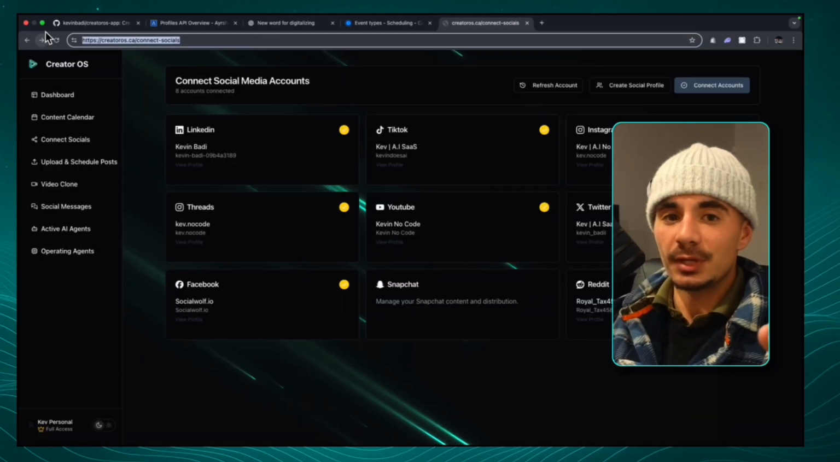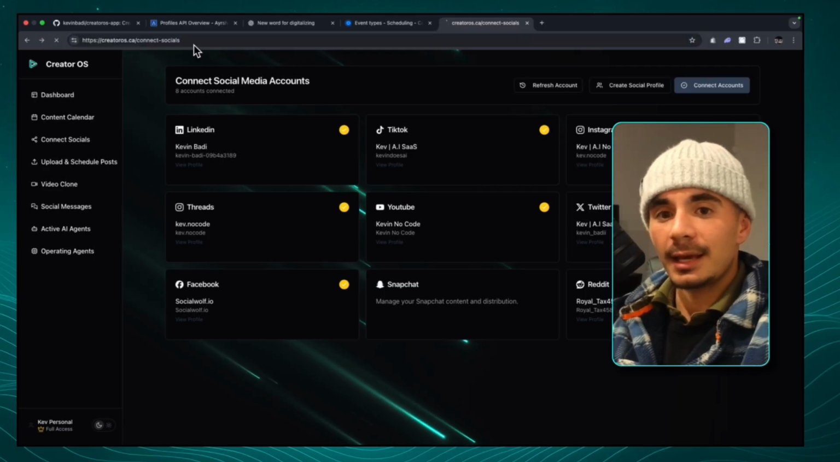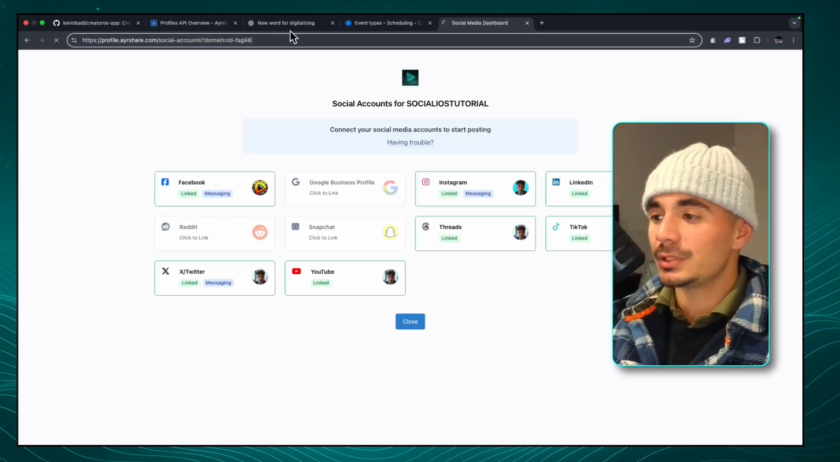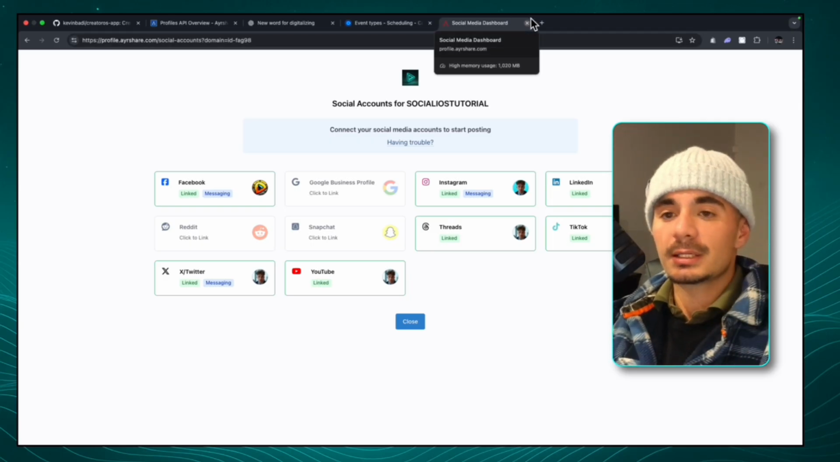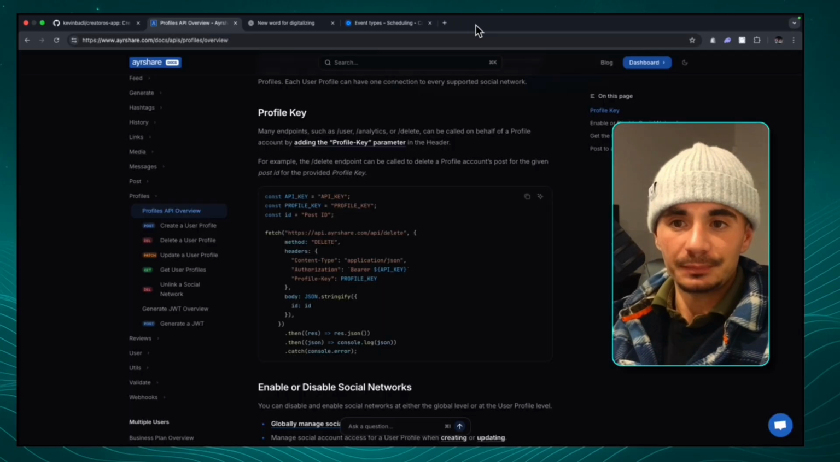I'll do that again so you guys can see. When I click on Connect Accounts, the URL uses the JWT and then it redirects us to the page for us to go and connect our socials. So that's step 1 out of all the API calls.